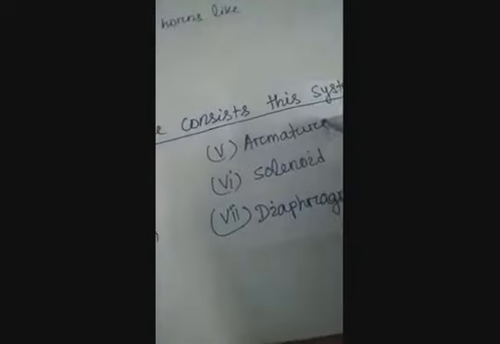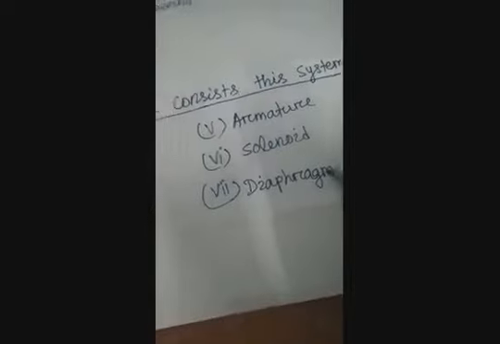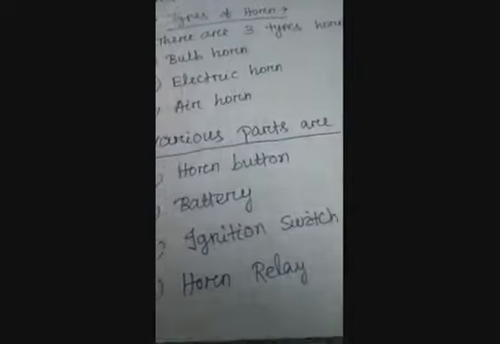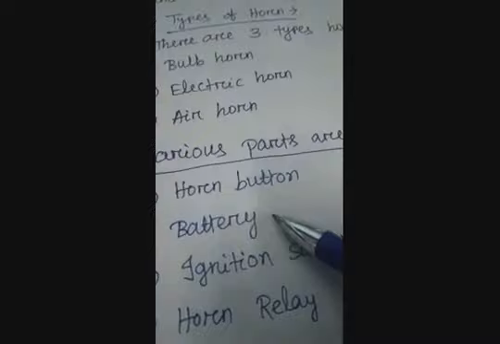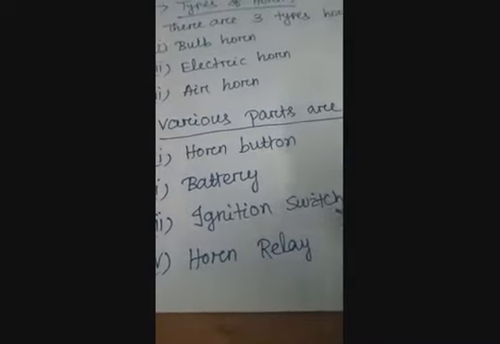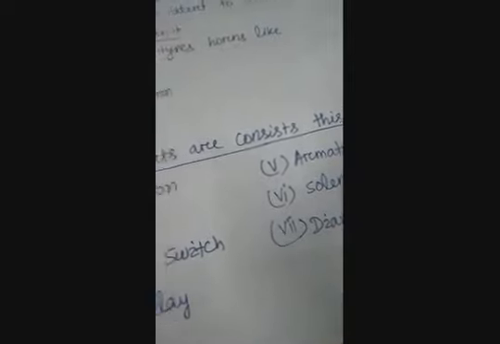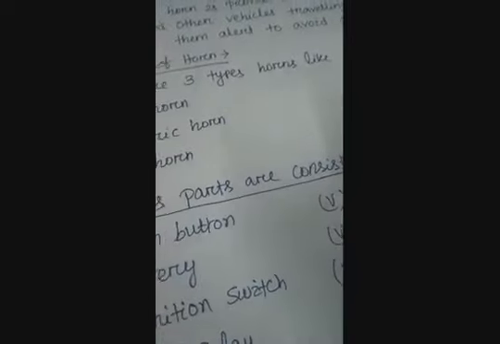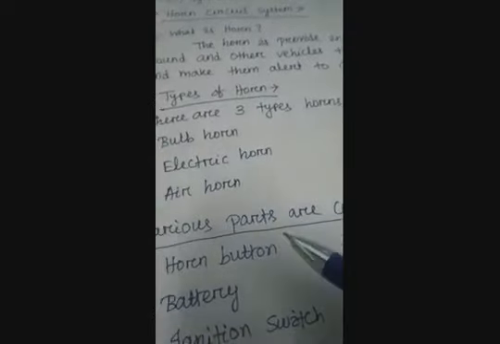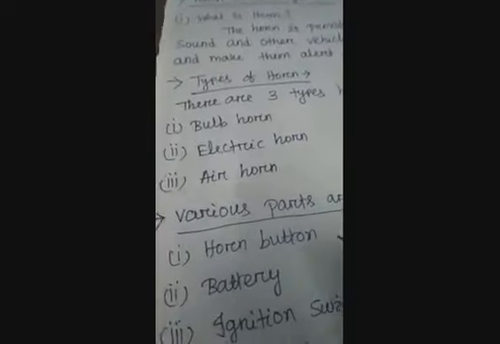Next, armature, solenoid, diaphragm. Remember again: horn button, battery, ignition switch, horn relay, armature, solenoid, diaphragm. Remember these. Next we will discuss each part of the horn circuit system.